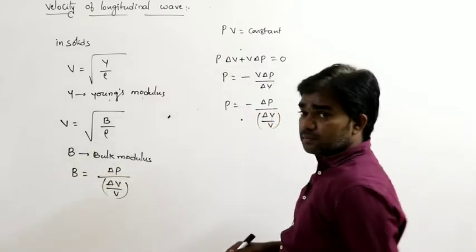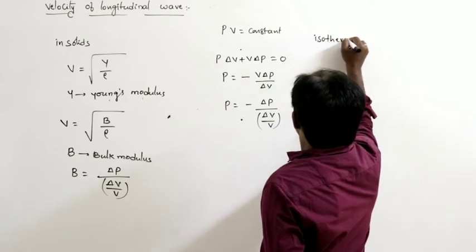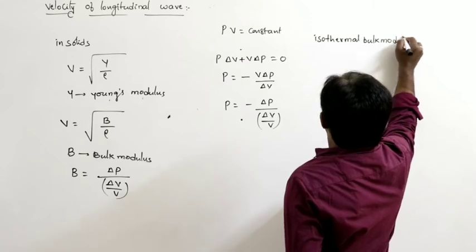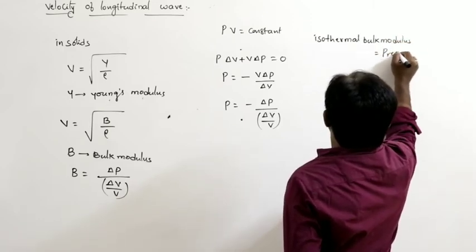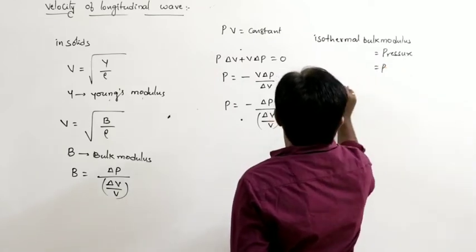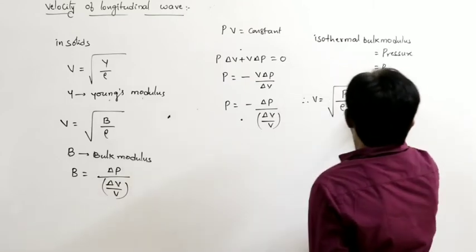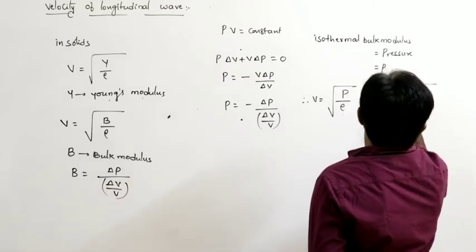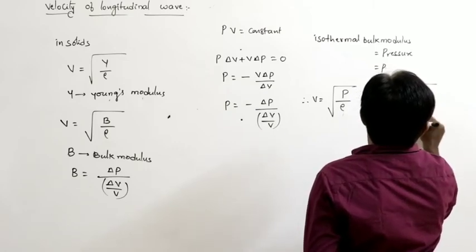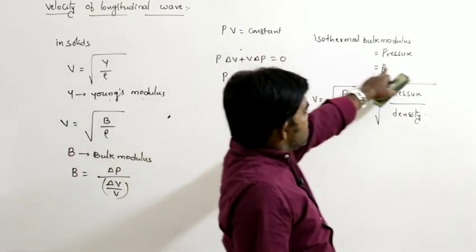So B and P are the same. That means the isothermal bulk modulus is nothing but pressure, that is equal to P. Therefore, the velocity of the longitudinal wave can also be written as the square root of P by rho, that is pressure by density, because the isothermal bulk modulus is nothing but pressure.